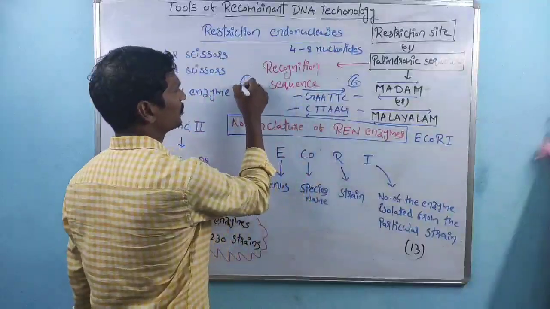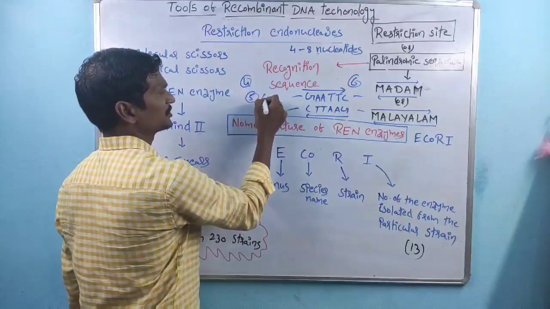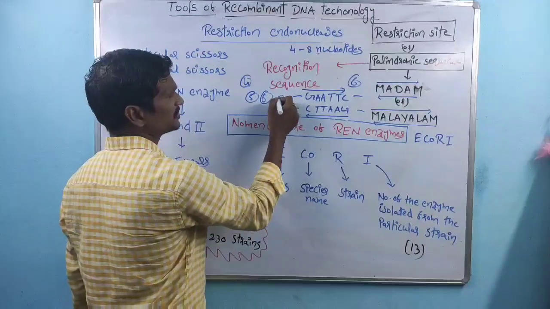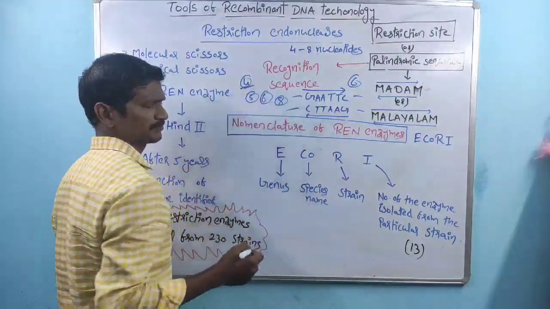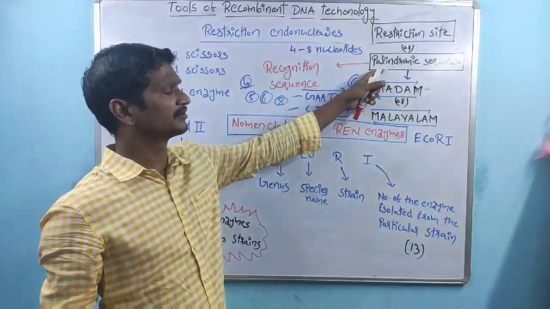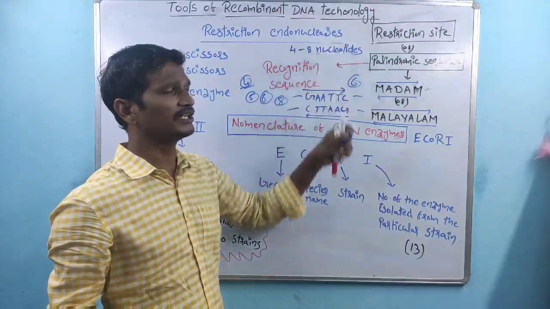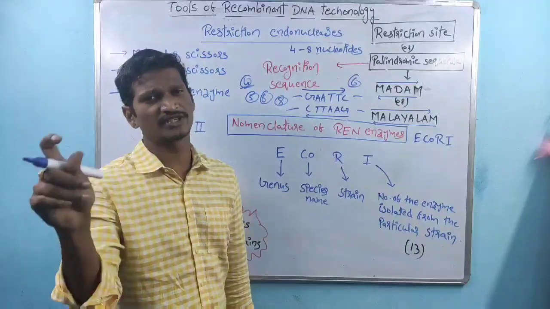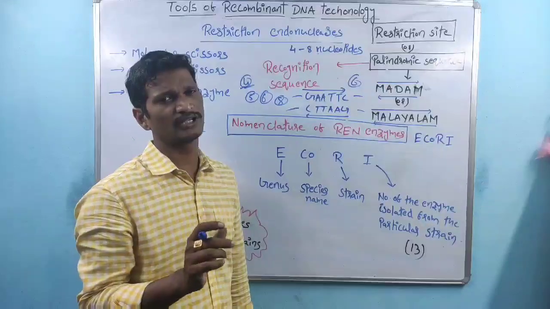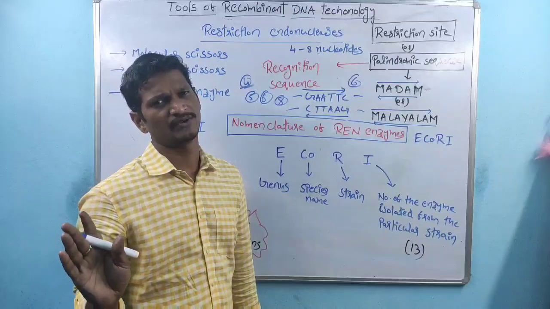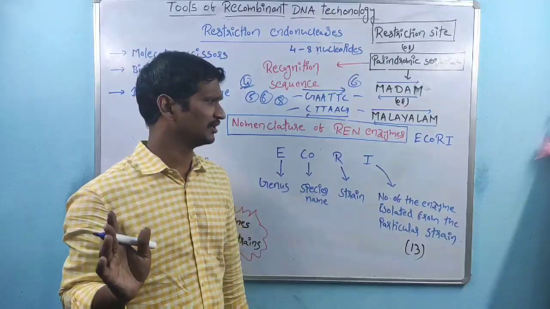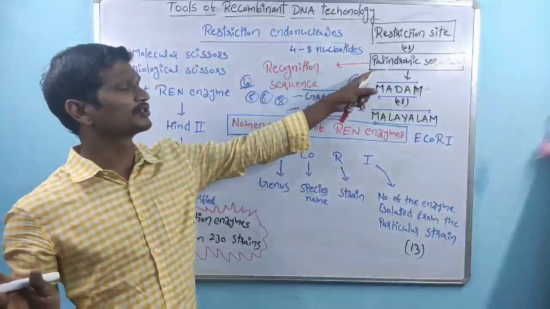In some cases maybe 4, some cases 5, some cases 6. The maximum number is 8, the minimum number is 4. So the range is 4 to 8 nucleotides in one strand. The other strand again has 4 to 8, so in total 4 to 8 base pairs. That is about palindromic sequences.